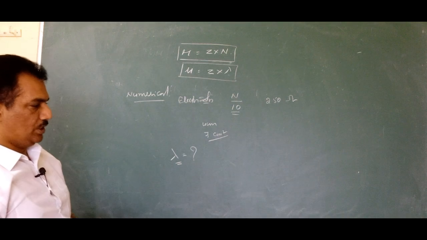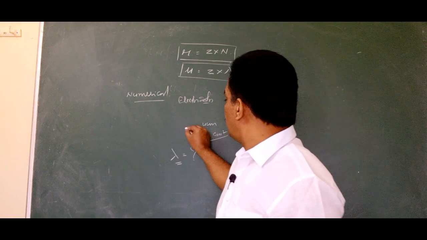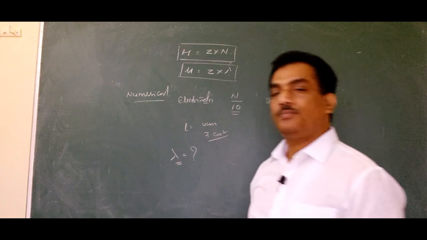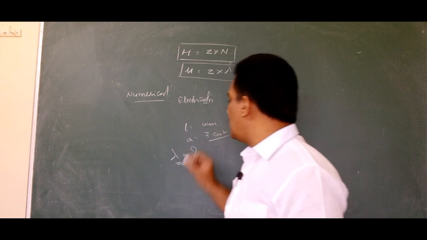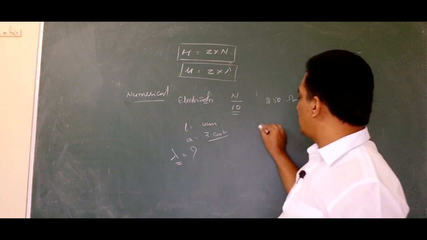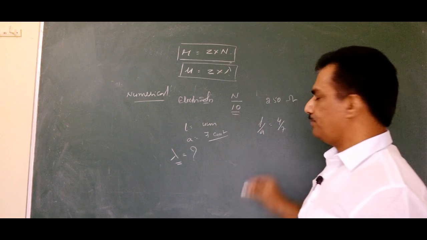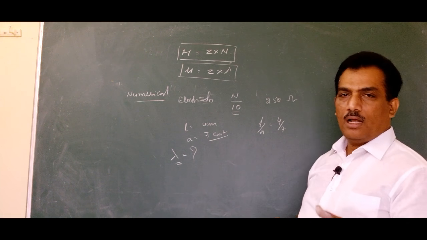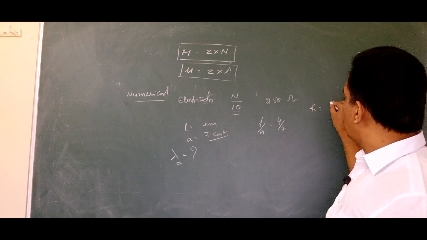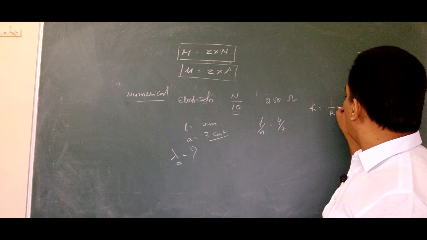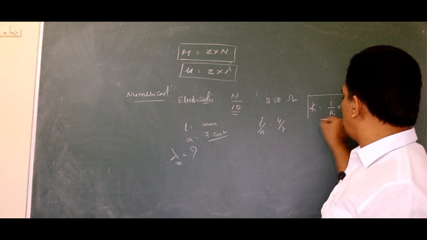And now how to measure this? From the length, that is the distance between the two electrodes, and the cross sectional area, we have the cell constant L by A equal to 4 by 7, and kappa is 1 by R into L by A. This is the formula, already discussed in previous sessions.